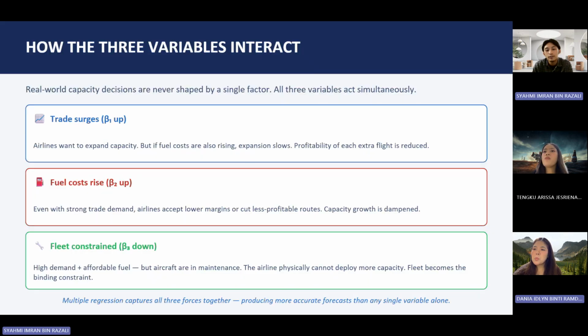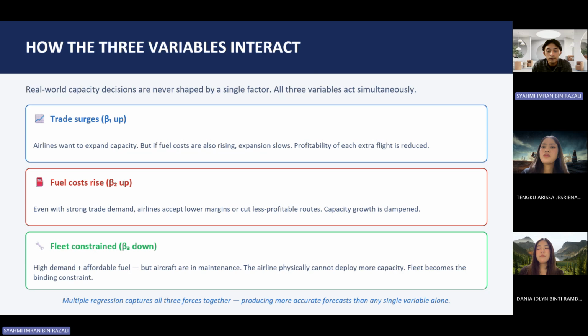Okay, thank you, Arisa. So we looked at each variable individually, but the real power of multiple regression is in how all three work together at the same time. Consider this. Global trade volume is surging, maybe driven by semiconductor exports from Malaysia and Vietnam to Europe. On its own, that's a signal for airlines to expand aggressively. But if fuel prices are also rising due to geopolitical tensions, each additional flight becomes more expensive to operate. The airline may still expand, but at a slower pace.